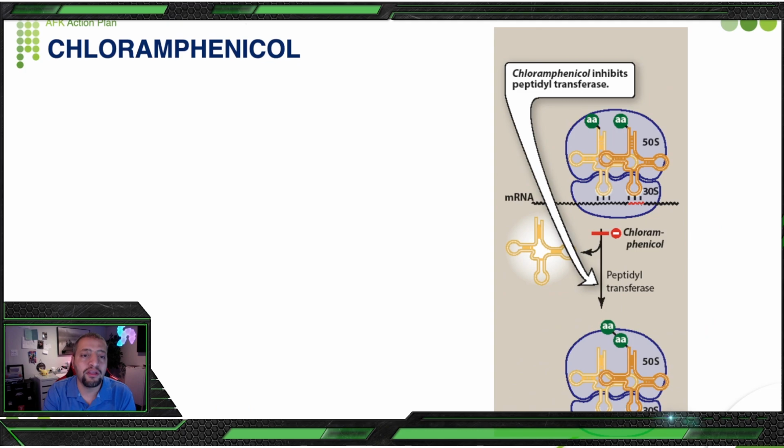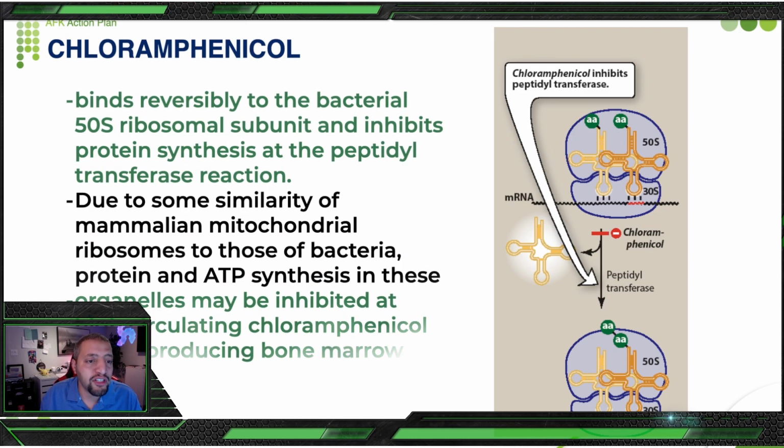So let's first discuss chloramphenicol as an antibiotic. How does it work, and what is the mode of action? This antibiotic belongs to the family which interferes with protein synthesis, as it binds reversibly to the bacterial 50S ribosomal subunit and inhibits protein synthesis at the peptidyl transfer reaction. As you can see in the picture, chloramphenicol inhibits peptidyl transferase, which is this one.